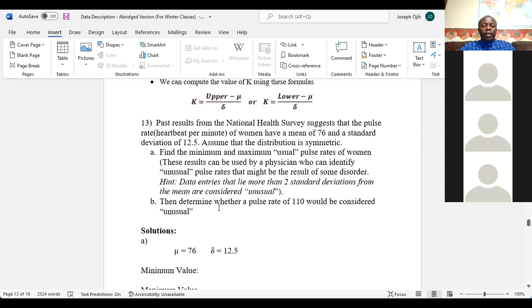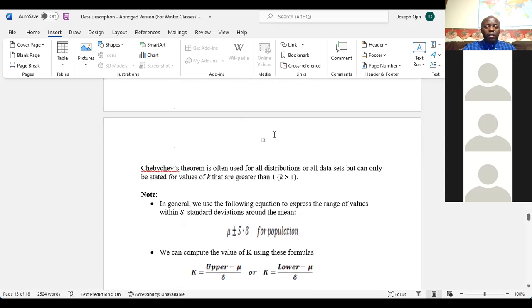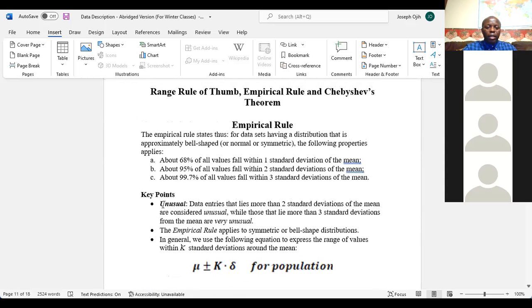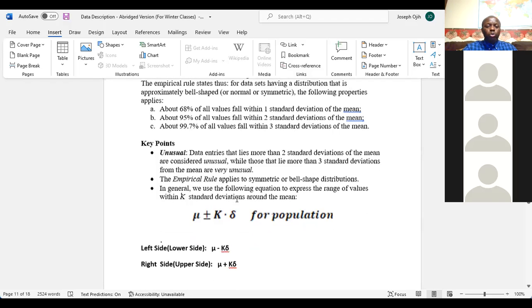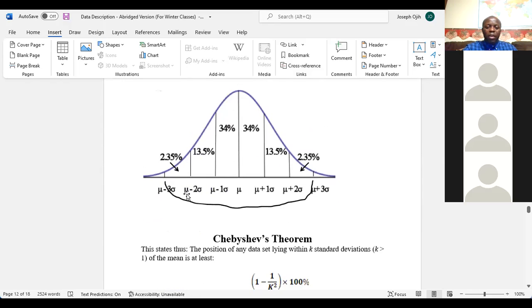Now remember that for the empirical rule, it said find the minimum and maximum usual pulse rate. The empirical rule says that data entries that lie more than two standard deviations from the mean are considered unusual. So the usual values are within two standard deviations of the mean.